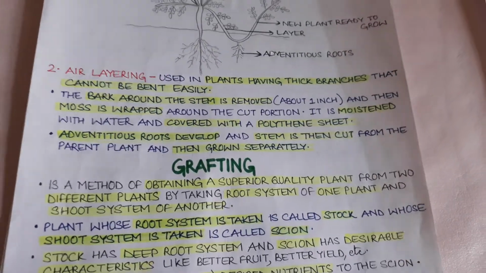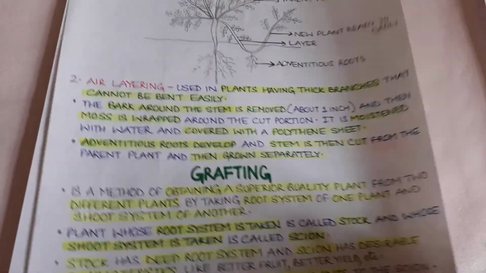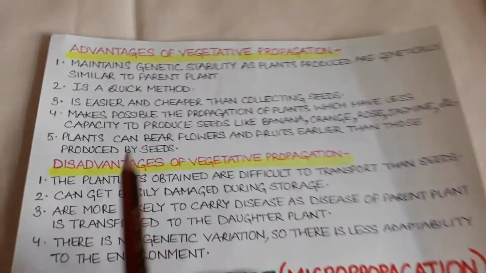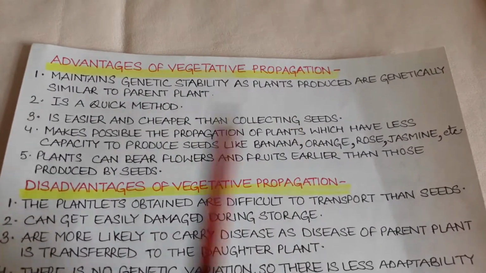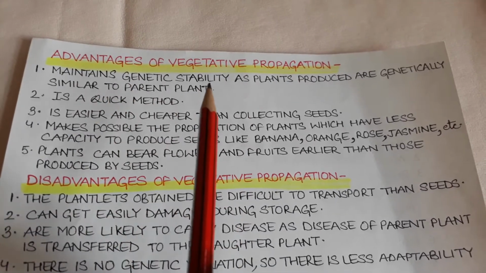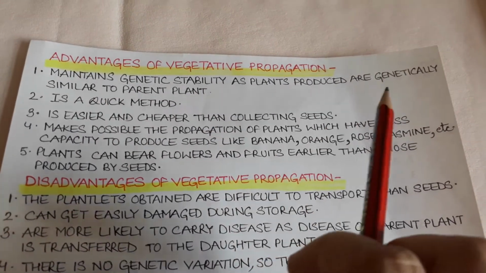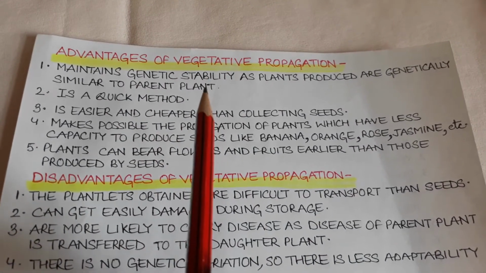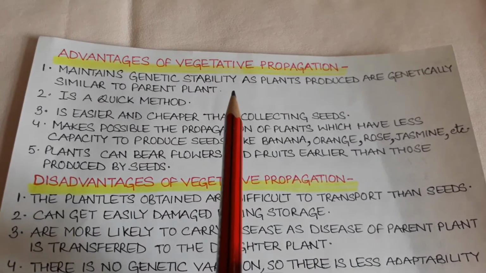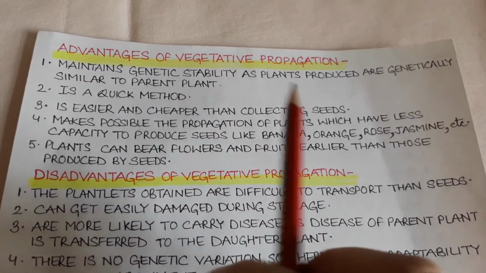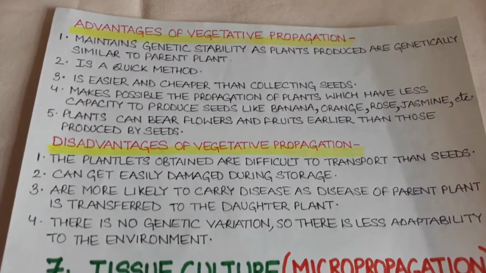Now, there are certain advantages and disadvantages of vegetative propagation. Let us first see the advantages. Number one, vegetative propagation maintains genetic stability as plants produced are genetically similar to the parent plant, because a cut portion of the plant is taken and it does not involve the gamete, so genetic stability is maintained. Number two, it is a quick method of reproduction.